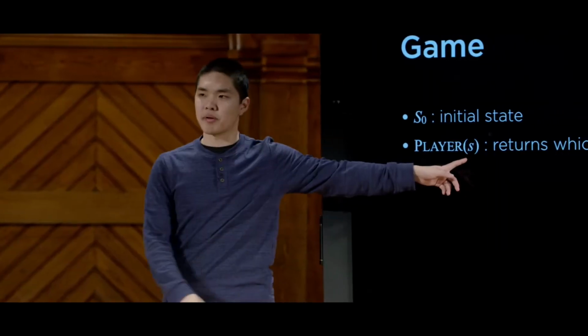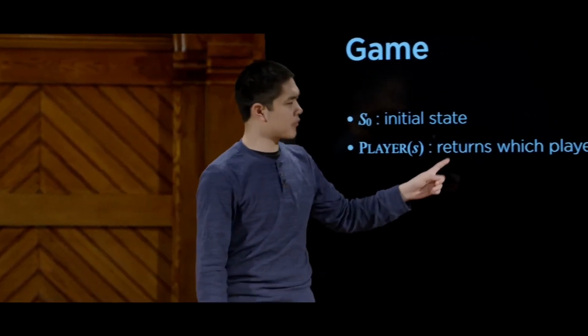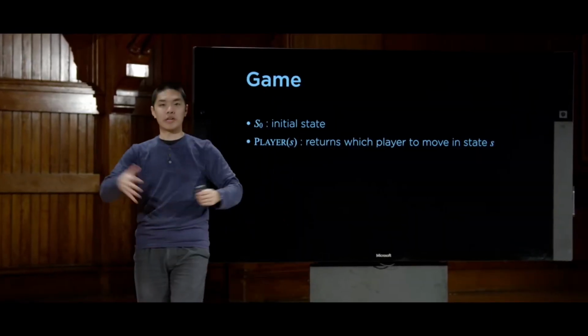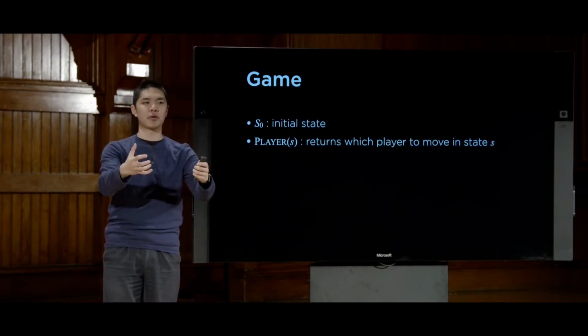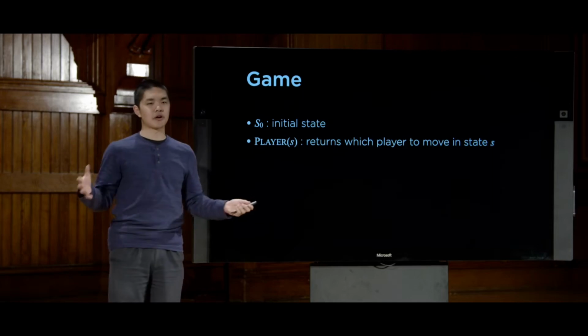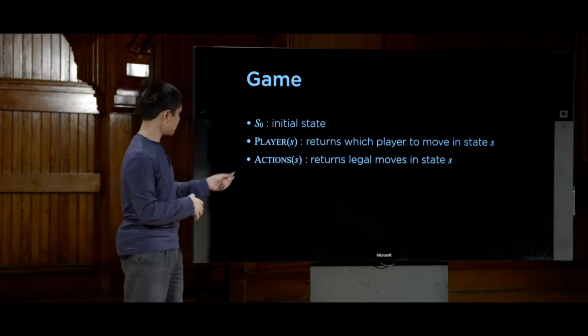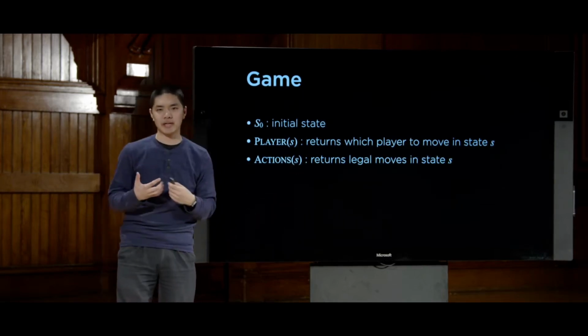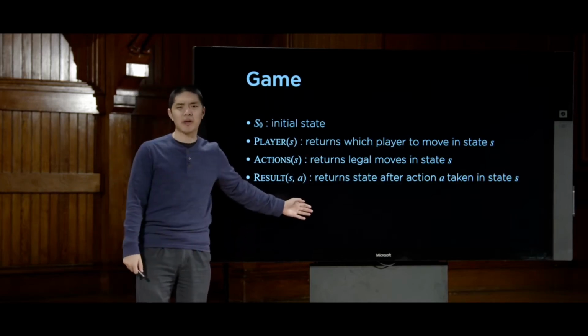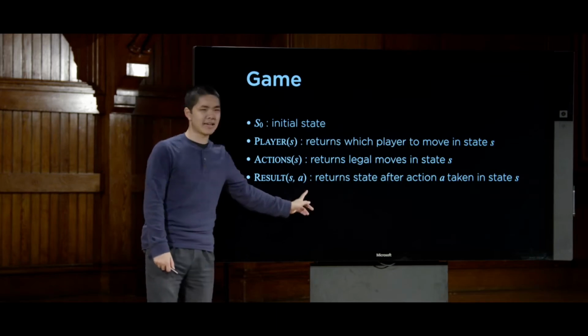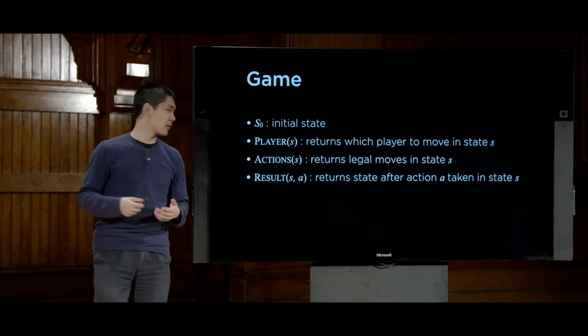We'll also need a function called player, where the player function is going to take as input a state, here represented by S, and the output of the player function is going to be which player's turn is it. Right? We need to be able to give a tic-tac-toe board to the computer, run it through a function, and that function tells us whose turn it is. We'll need some notion of actions that we can take. We'll see examples of that in just a moment. We need some notion of a transition model, same as before. If I have a state and I take an action, I need to know what results as a consequence of it.